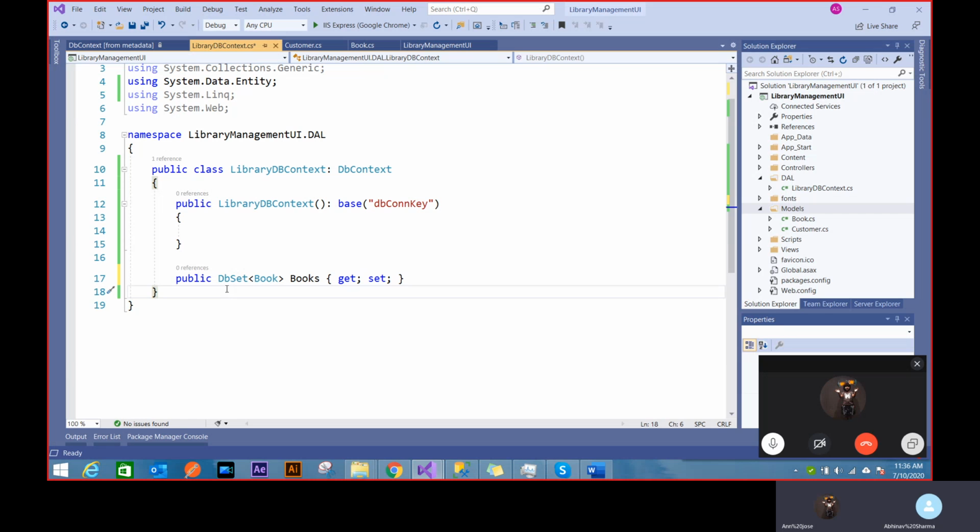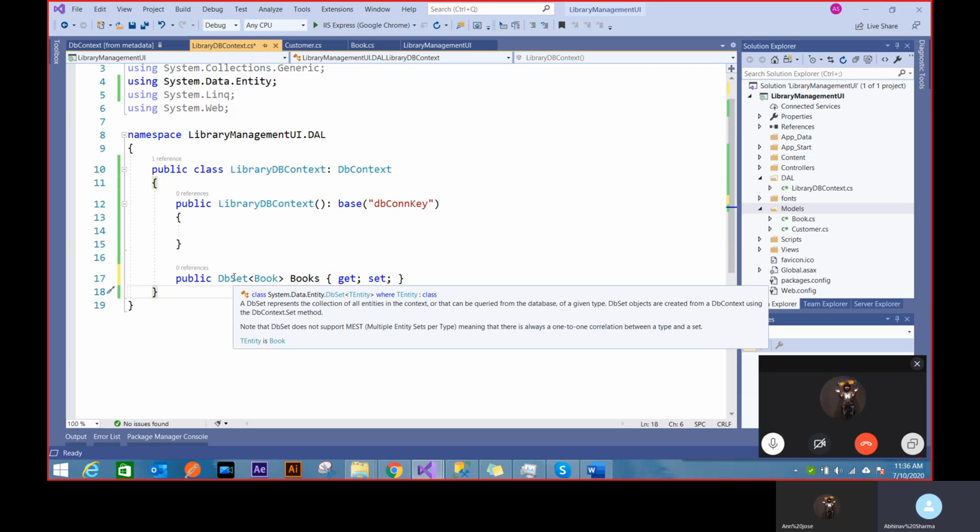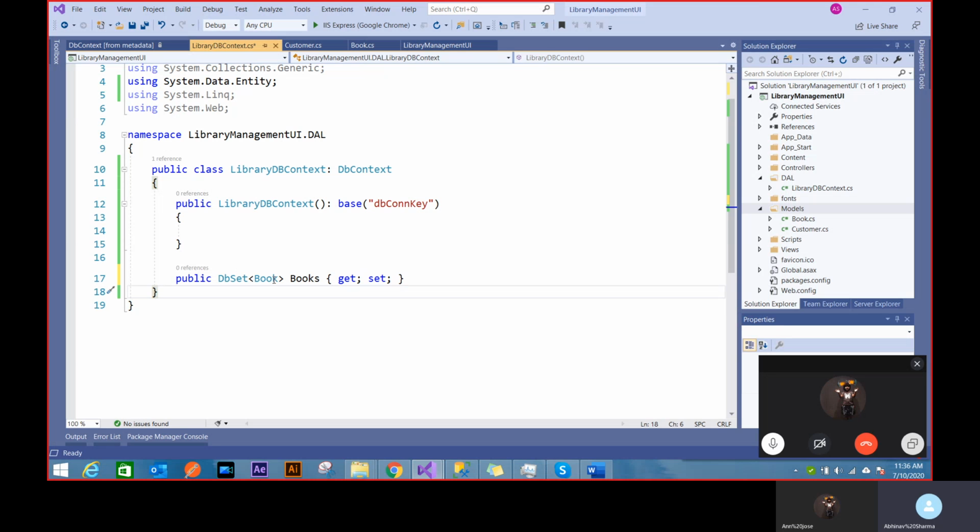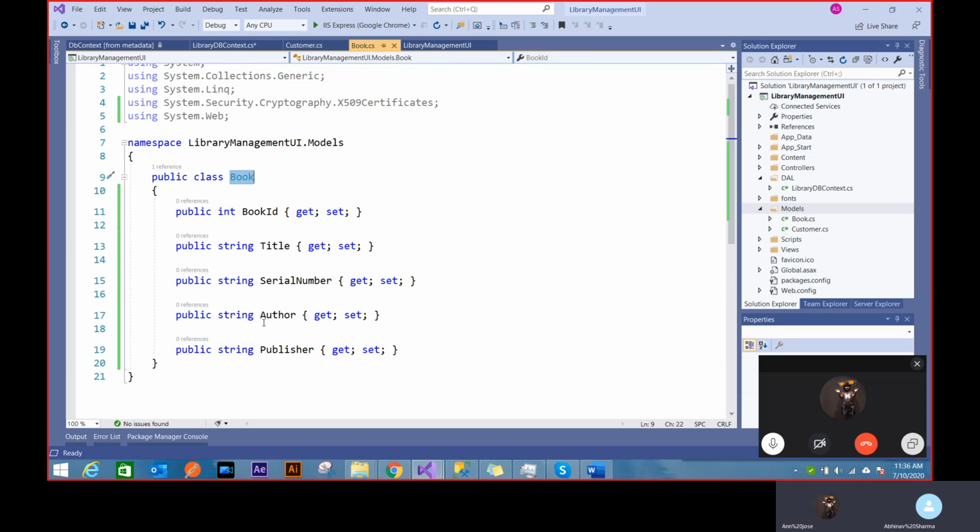Yeah, it's mainly for Entity Framework. And the way you can think of this DbSet is, see, it's coming from the same class data or entity, same namespace. It's specifically for Entity Framework. And the way you can think of this is that a single row inside this books table will be of this form. So it's a collection of those rows, right?